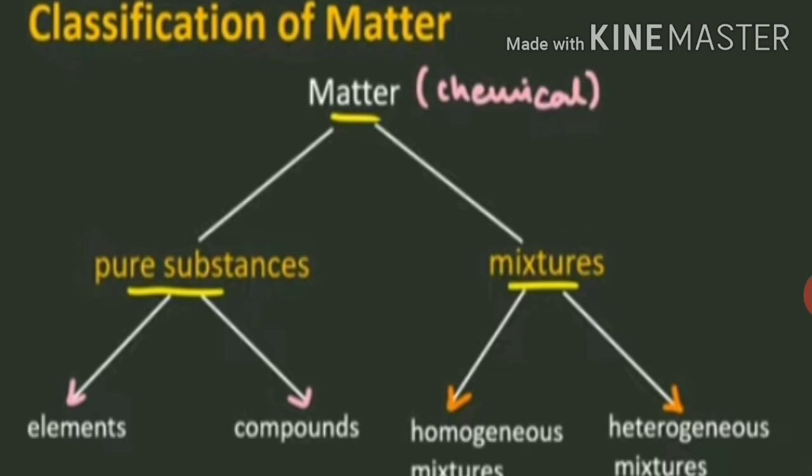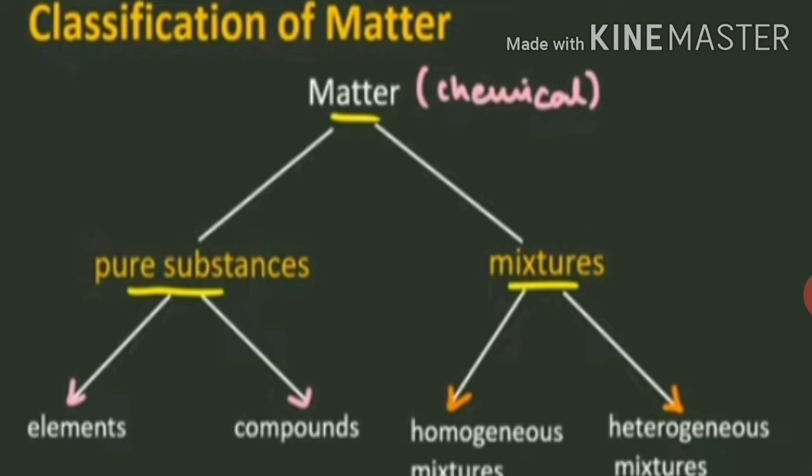In this chapter, we have to read about elements only, but for knowledge, we have to read about all these things also. So let's talk about element. An element is a substance which is made up of only one kind of atom. For example, sulfur element is made up of only sulfur atoms. Next we have compounds. Compounds are chemical substances made up of two or more elements that are chemically bonded together in a fixed ratio.